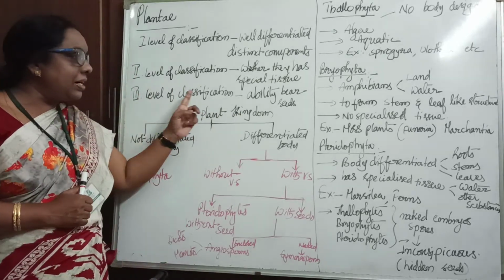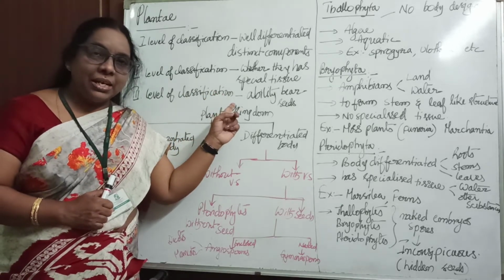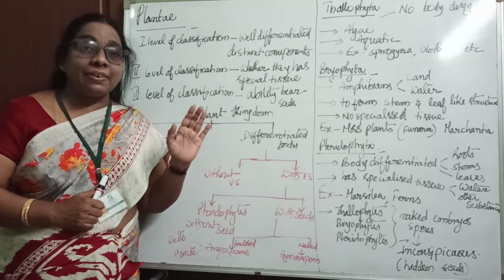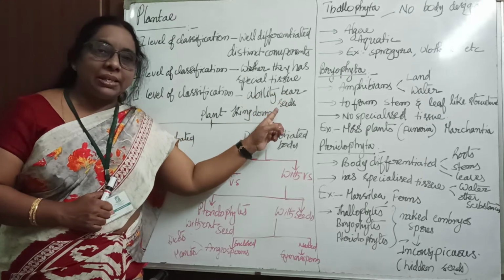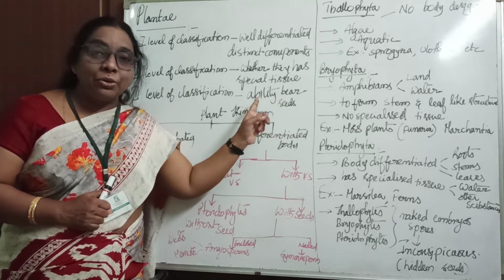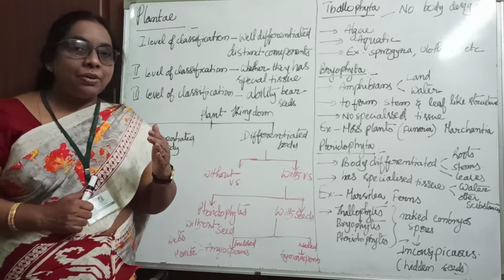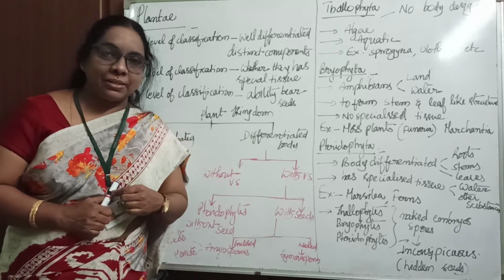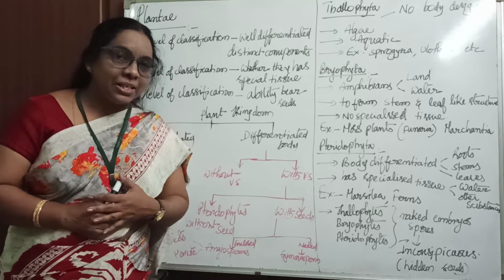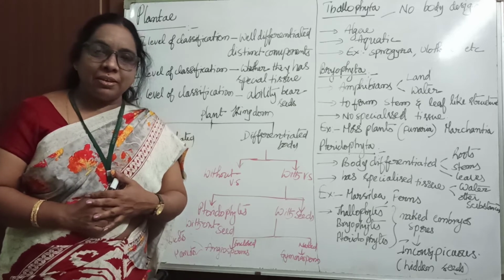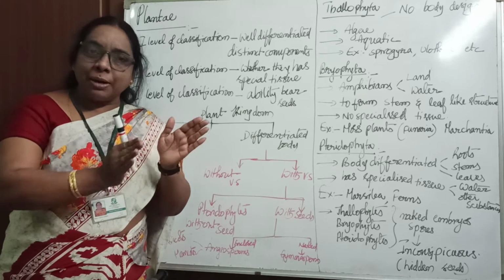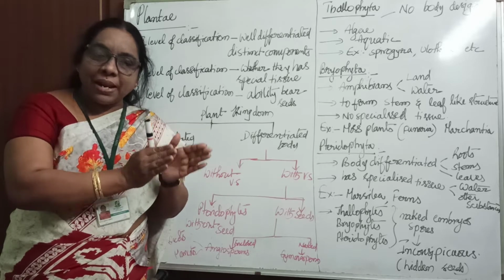Coming to the third level of classification, they observed whether plants have the ability to bear seeds or not. Children, you know that a seed comes when there is a flower. When there are no flowers, there are no seeds. Some plants produce flowers, and the flower turns into a seed.